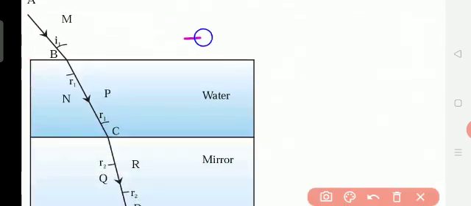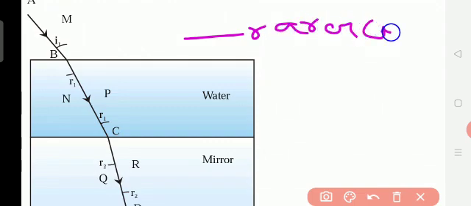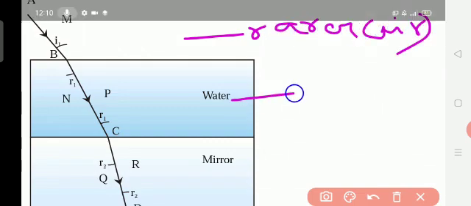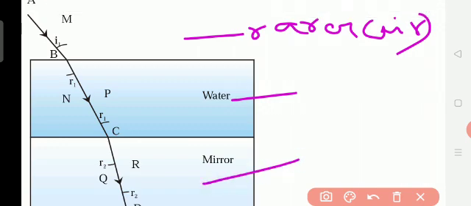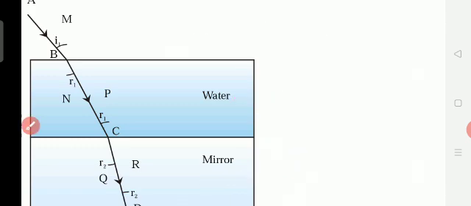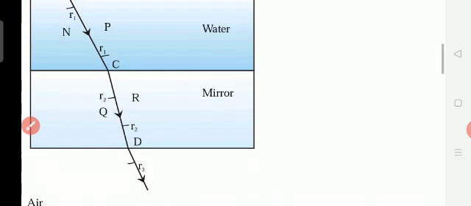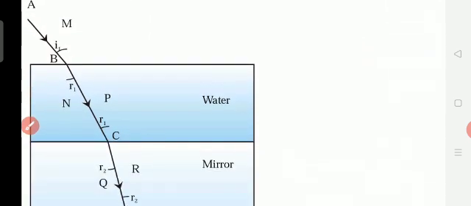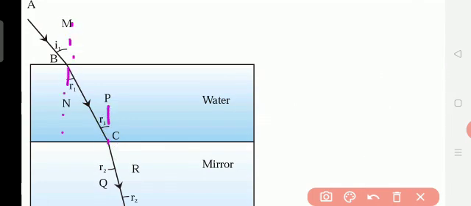Okay, so here you see it is the rarer medium, that means air, and here water, and here glass. So which thickness is more? Glass is thicker than the water, and again here the rarer medium. Okay, so see the picture, and here the normal ray is not shown. This is the normal ray, and here is the normal ray.